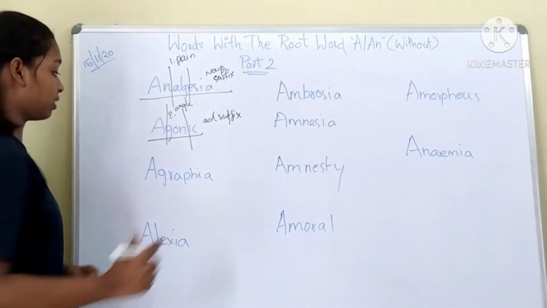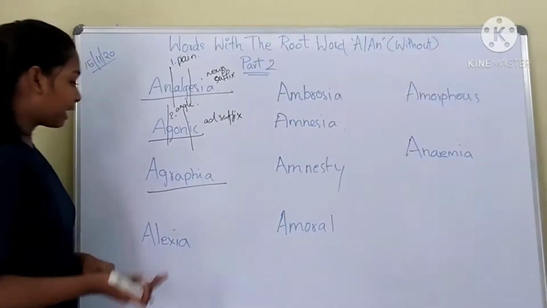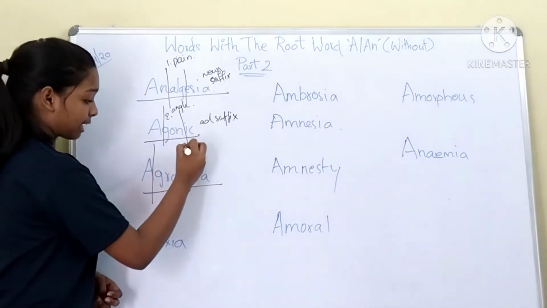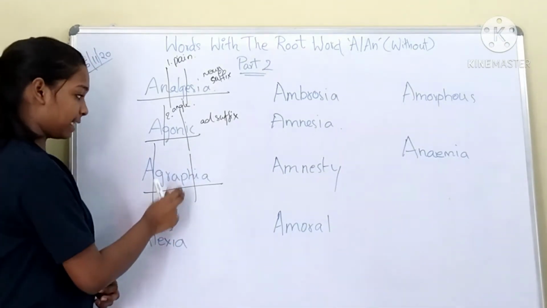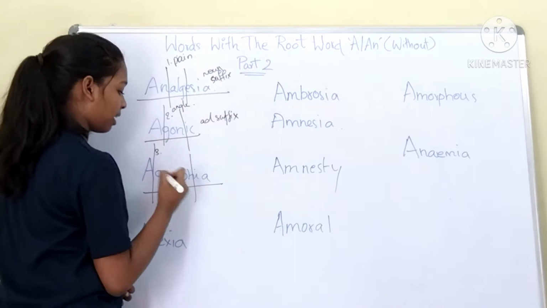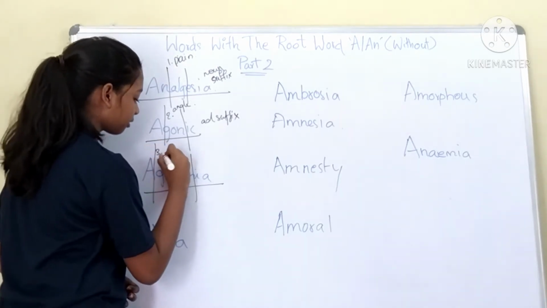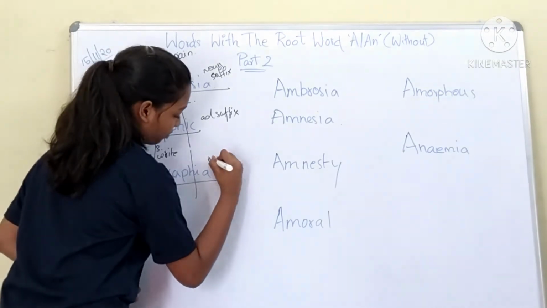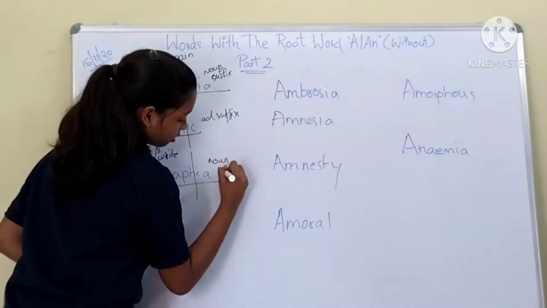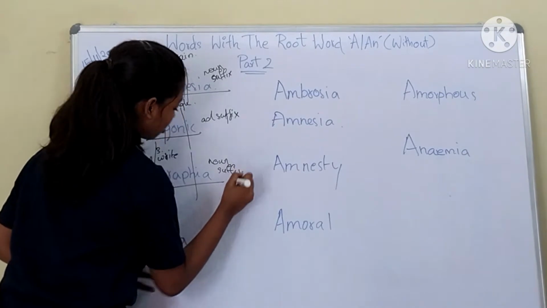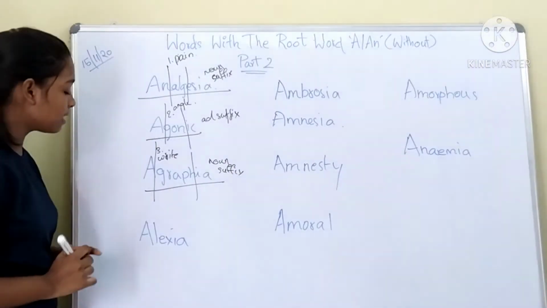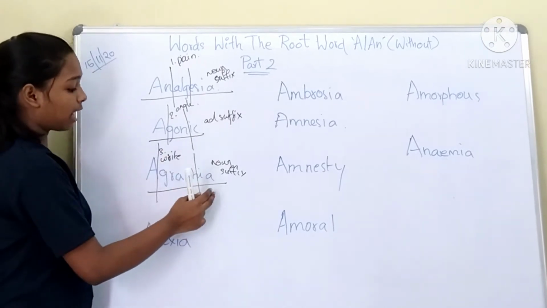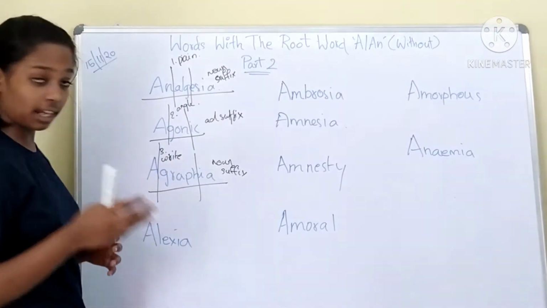The next word for today is agraphia. Agraphia has 3 root words in it. A means without, and graph means to write. Graph is the third new root word, which means to write. And ia is a noun ending, noun suffix.